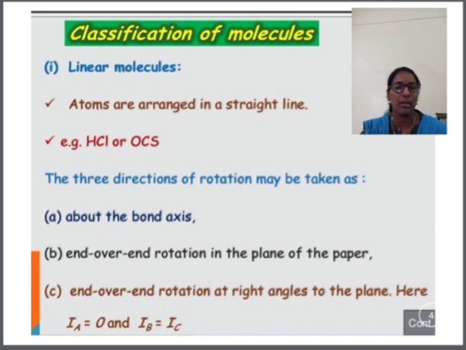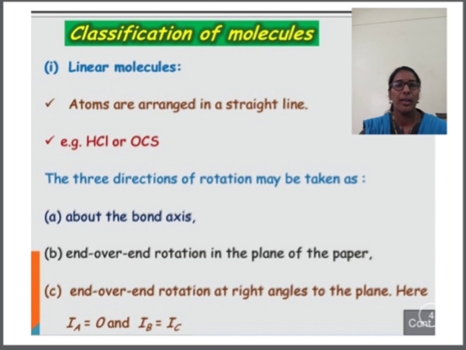When we draw an HCl molecule, it will be linear, and when we draw OCS, obviously it is linear. So these are the 2 linear molecules, and we have to apply 3 directions of rotation to these structures. We will consider HCl initially. So we have to rotate that HCl molecule about the bond axis, or about the principal axis.